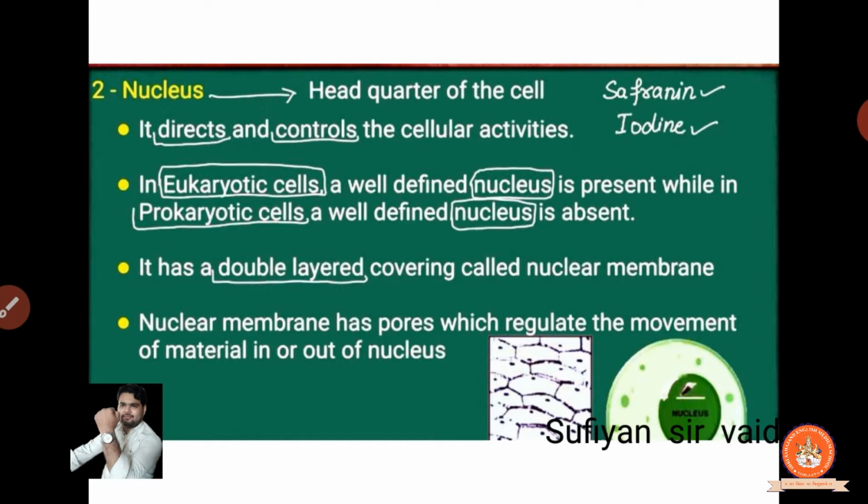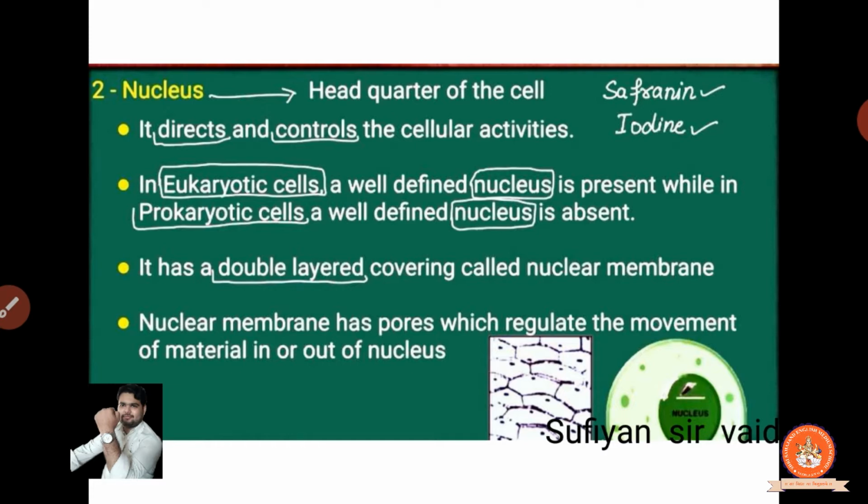If you want to see the nucleus in a cell, you can take the example of an egg. You make an egg, okay, then inside the egg the yellow portion is like a nucleus, and the white portion is the cytoplasm. This is for you to understand and visualize, because an egg is made up of a single cell.